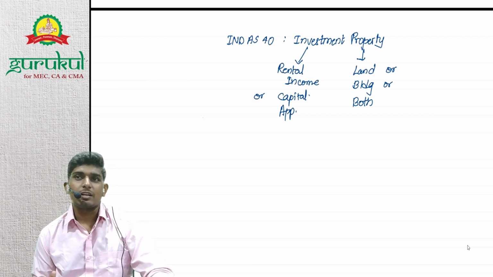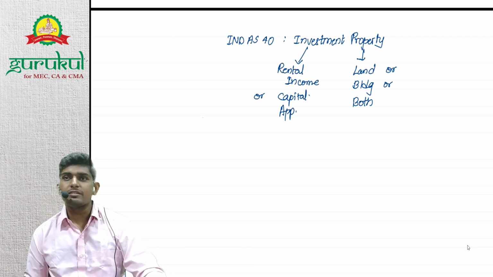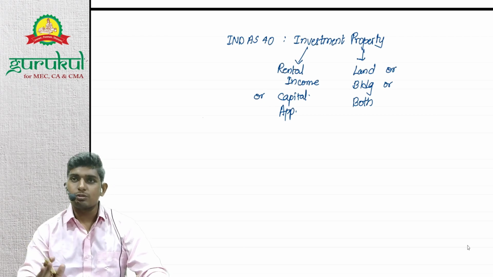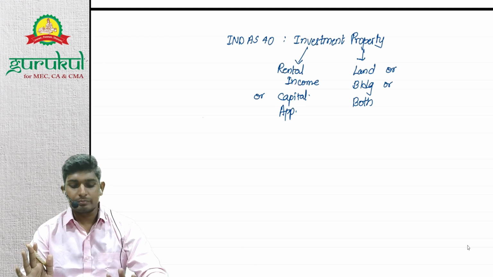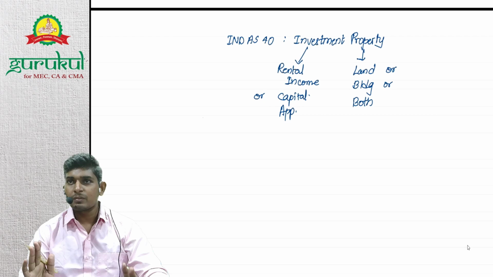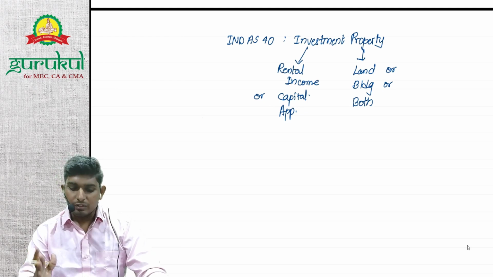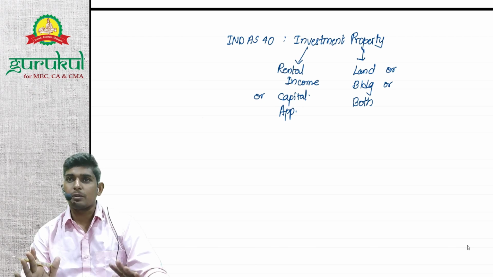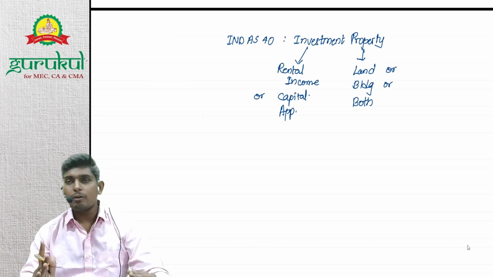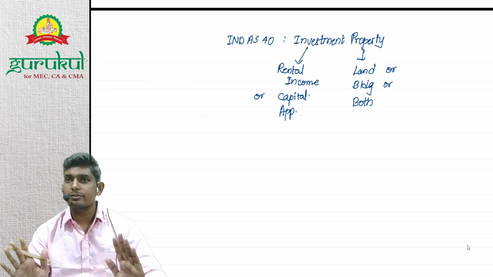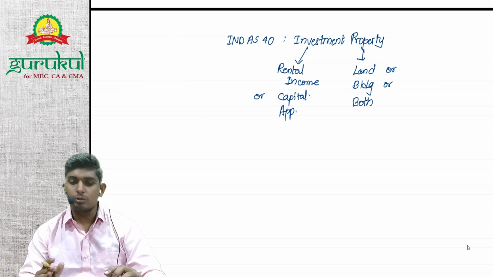Why does anyone buy a property? Either for his own living, or for letting it out, which means rental income, or he is assuming that prices will rise and he will get a capital gain, so basically for capital appreciation, right? So if it is not for own use and if it is for rental income or capital appreciation, then it will be said to be for investment purpose. And if it's a property, meaning land, building or both, purchased for investment purpose, it's an investment property. So this standard covers only land or building or both used for investment purpose. All other assets are excluded, and property which is used for own use is also excluded.